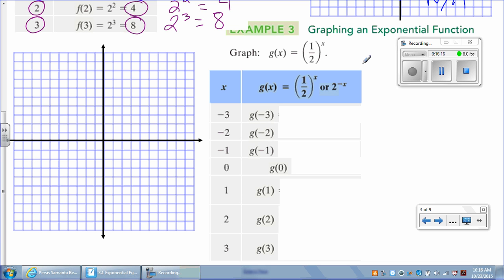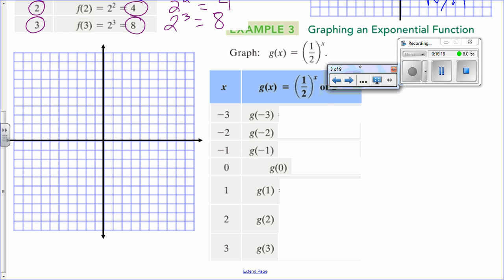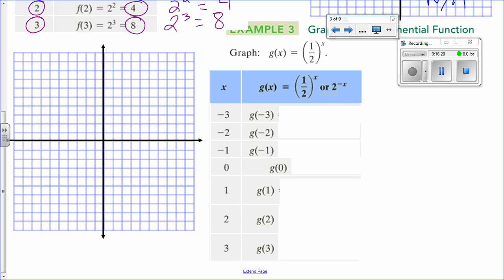The reason I said you don't need a calculator is because we can do it by hand. I like to always start with 0. So we will have 1/2 to the power 0. Almost anything to the power 0 is equal to 1. So the value for g of 0 should be 1. And yes, we can see that it is true.